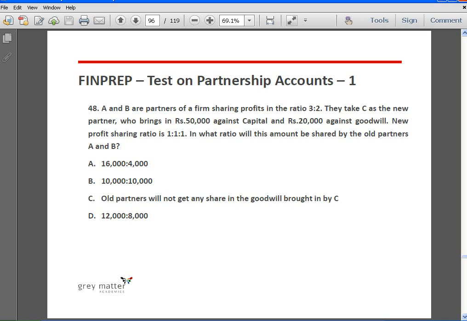Okay, so here C's share of goodwill, 20,000 rupees, has to be shared by the old partners in their sacrificing ratio. Now what is the sacrificing ratio? We have to calculate.